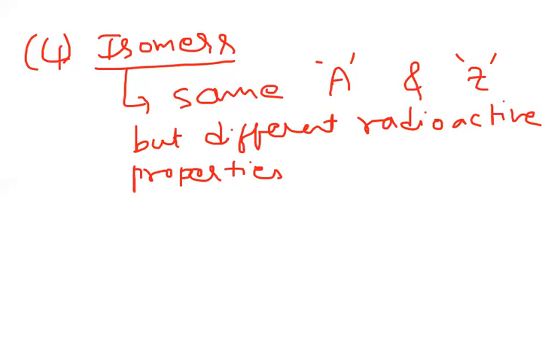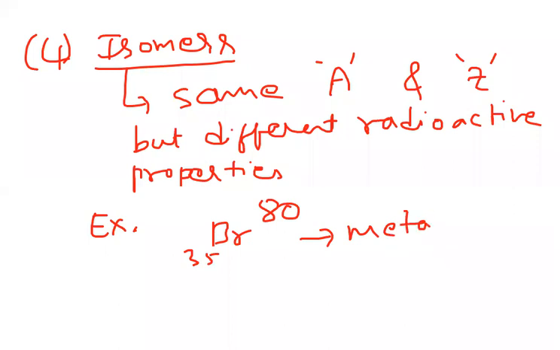An example we can take here is bromine, Br 80 with atomic number 35. This is metastable bromine, with a small m, and the other is ground state bromine.